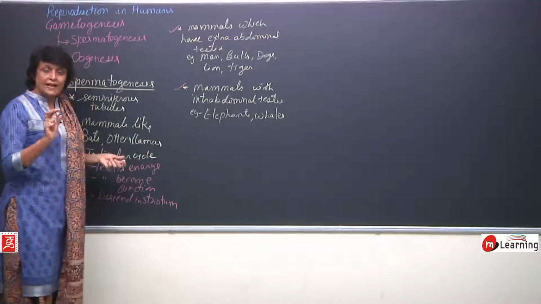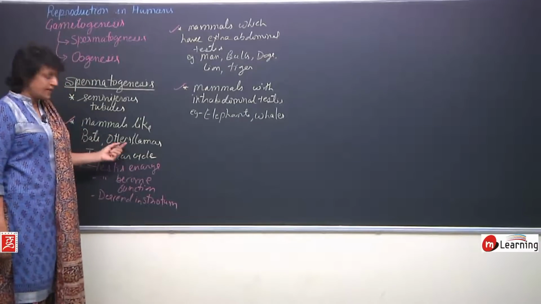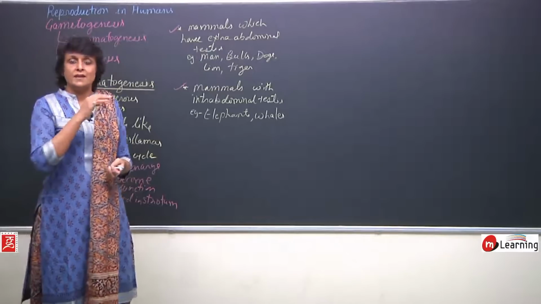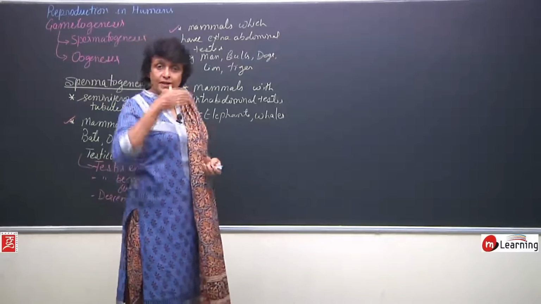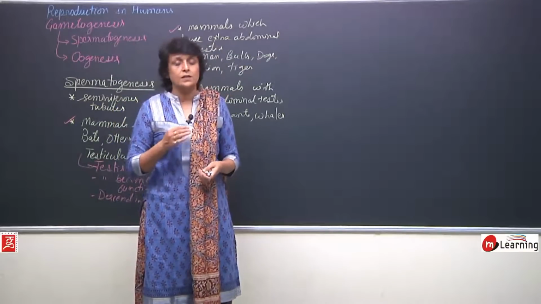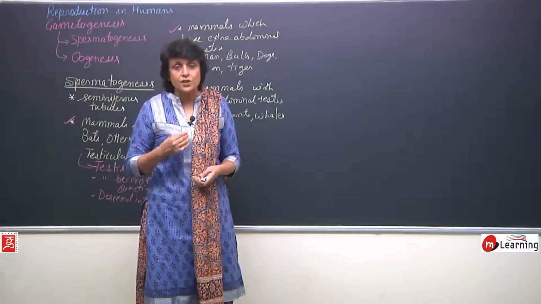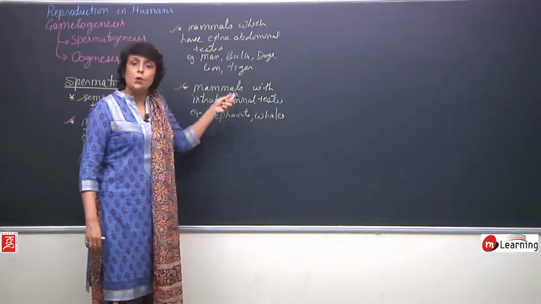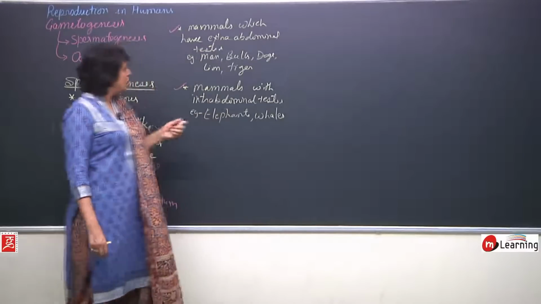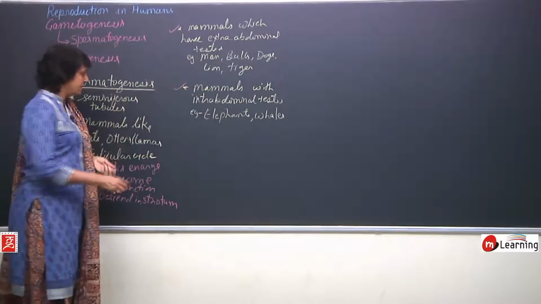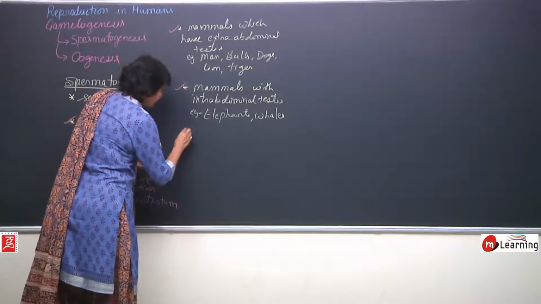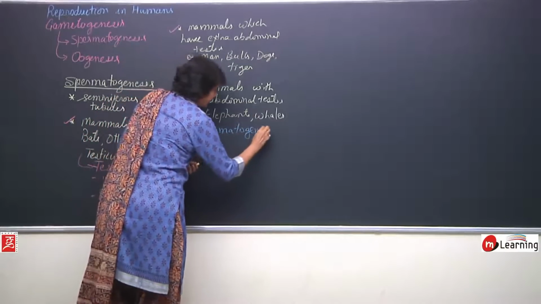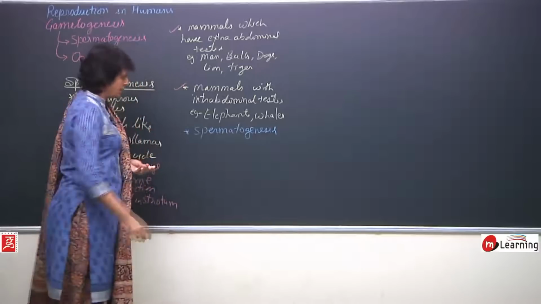In case of these three categories, the difference is: in the first category, where animals show testicular cycle, during the non-breeding period the testes remain in the abdominal cavity. During the breeding period they descend into the scrotal sac and become functional. Second category, all the time extra-abdominal. Third category, all the time intra-abdominal. So these are three categories of mammals. Spermatogenesis is a continuous process.